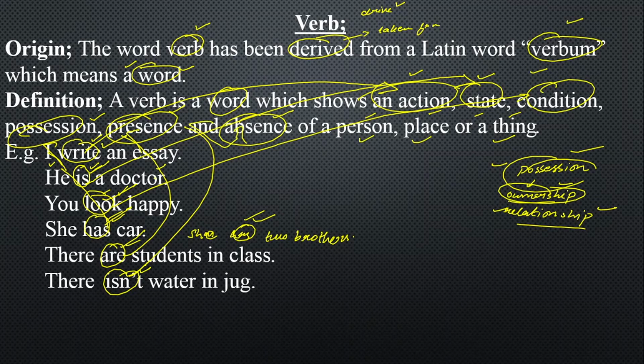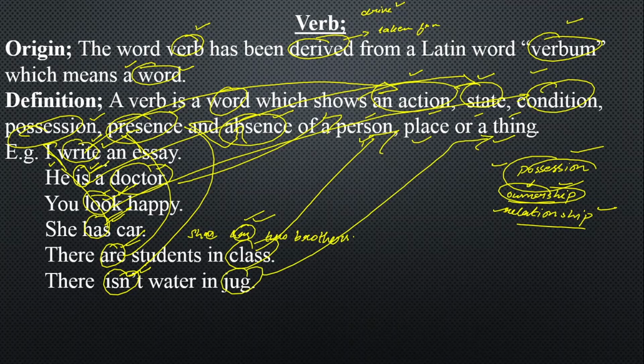Now what is a person? I say doctor. What is a place? I say class. And what is a thing? A jug. So a verb is a word which shows an action, state, condition, possession, presence or absence of a person, place or a thing. So this is what you know all about the origin and definition of verb. That verb has been taken from a Latin word verbum, which means a word, and it not only shows an action but also state, condition, possession, presence, absence of a person, place or a thing.